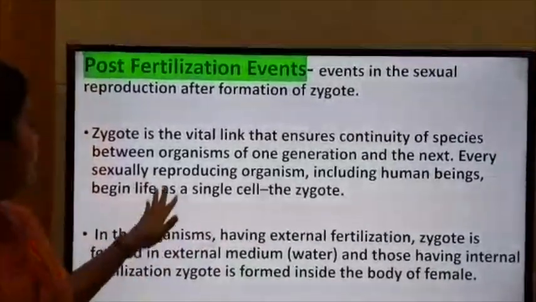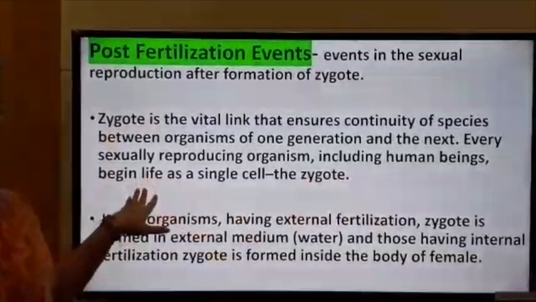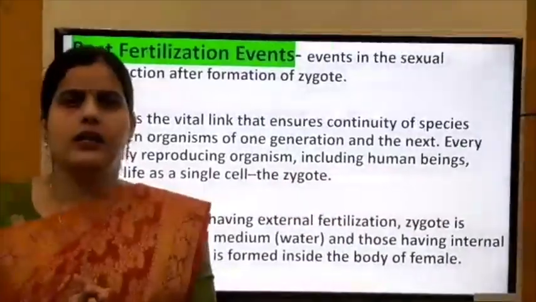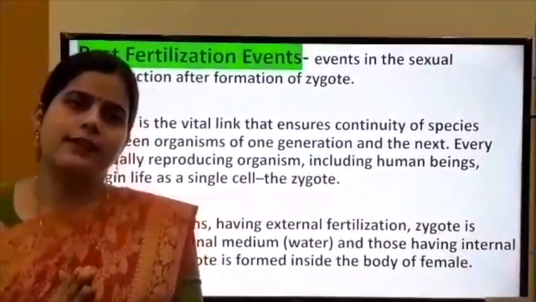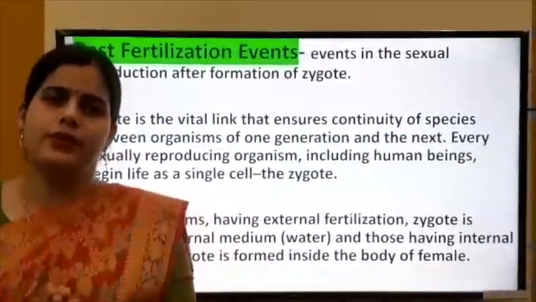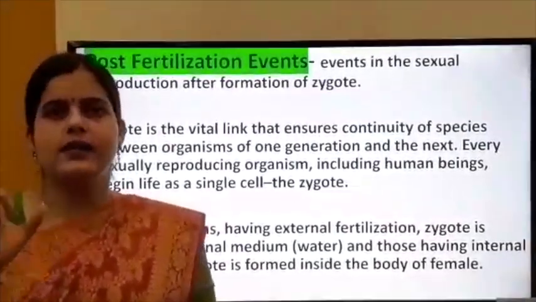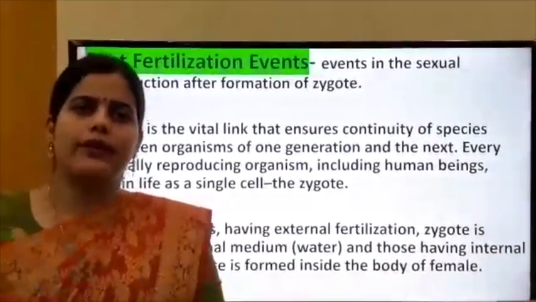Every sexually reproducing organism, including human beings, begins life as a single cell, that is the zygote, which is diploid in nature.